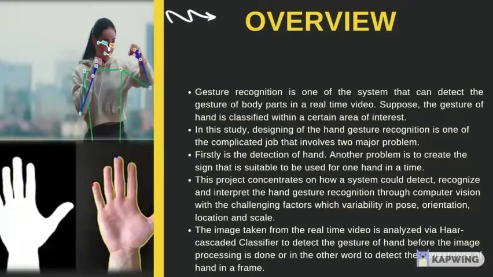Firstly, we detect various hand gestures, and recognize and interpret them through computer vision, with challenging factors such as variability in pose, orientation, location, and scale. Through the webcam system, we take the image from the real-time video and analyze the gestures via a Haar cascade classifier of the hand before the image processing is done, or in other words, to detect the appearance of a hand in a frame.